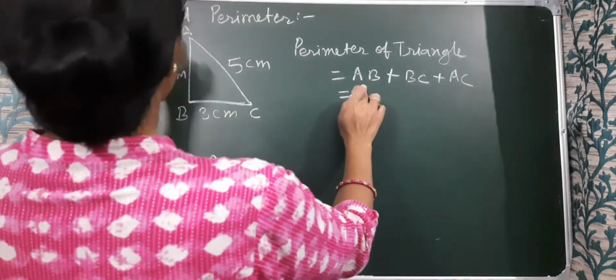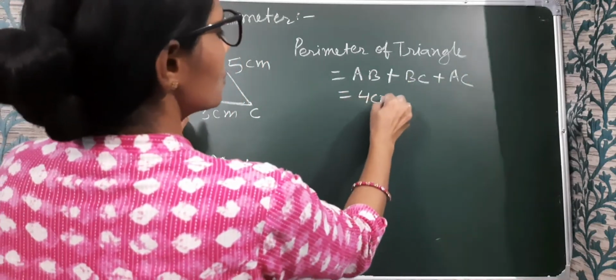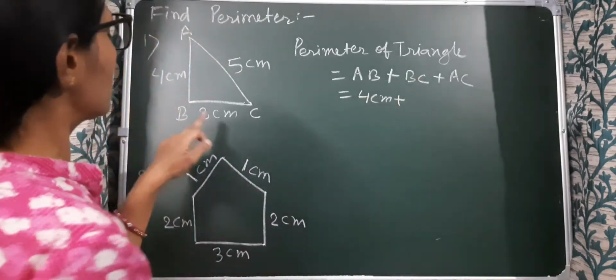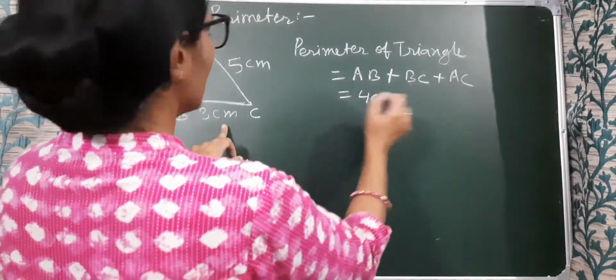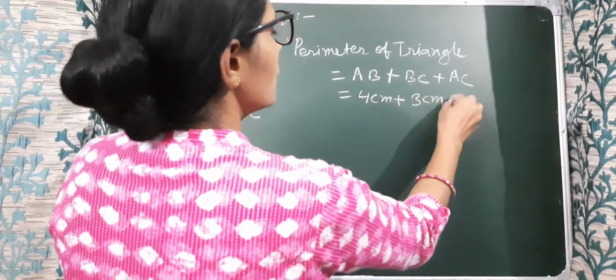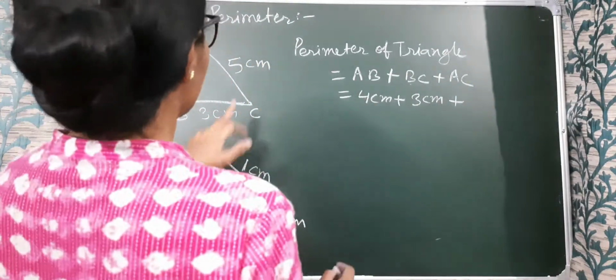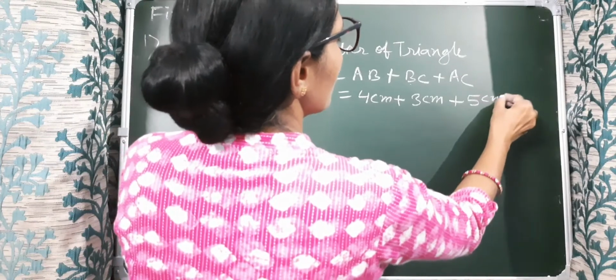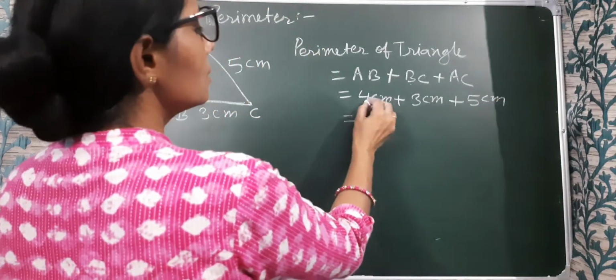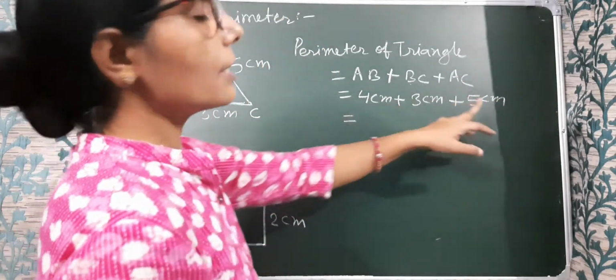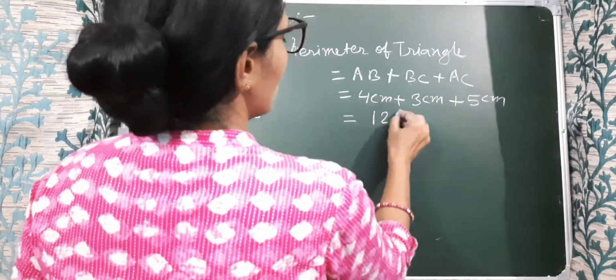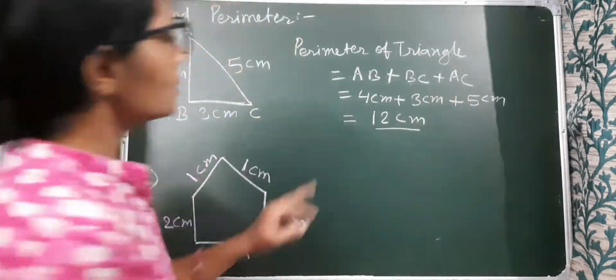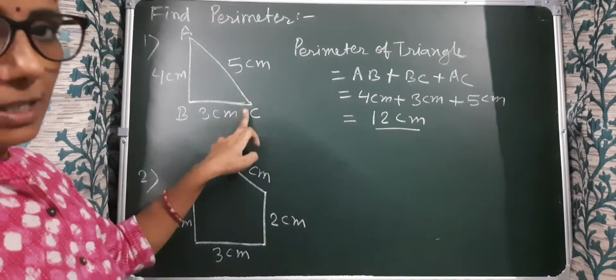Now the measurement of side AB is given as 4 centimeter, so we write 4 centimeter plus the measurement of BC, given 3 centimeter, plus the measurement of side AC, given 5 centimeter. Now add all this together. 4 plus 3 is 7, plus 5 is 12. 12 centimeter. Okay, so 12 centimeter is the perimeter of this triangle.